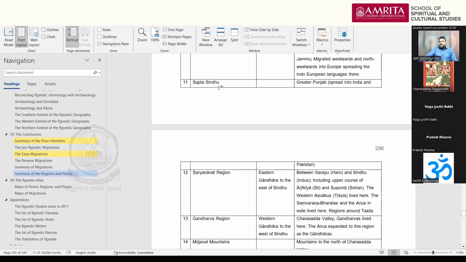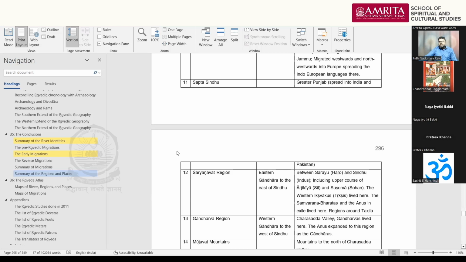Then Sapta Sindhu is the Punjab region, because when 2 rivers are subtracted, it becomes 5 rivers, and that is the Punjab region. Sapta Sindhu means 7 rivers, 7 tributaries of the Sindhu River. That is Satluj, Bias, and the 5 rivers of Punjab, the rivers of Punjab. That is Ravi, Chenab, and Jhelum. Those are currently 5 rivers, but earlier in this entire region we had Marudvridha also. So that is the 6th river, and Sindhu herself is the 7th river. That is Sapta Sindhu.